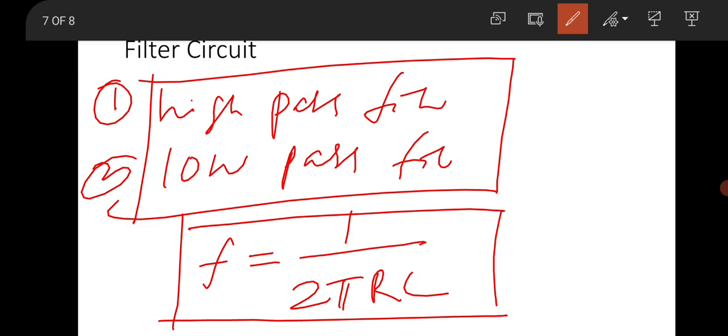R was given, C was given, and you were asked to find the threshold frequency. At least you should know what the filter circuit is. The RC combination is there, so the position of R and C is important: where R is placed and C is placed in the high pass filter, and the reverse combination is in the low pass filter. So I think these 4 portions should be practiced: op-amp, diode, BJT, and filter, in order to attend the questions for the analog part.